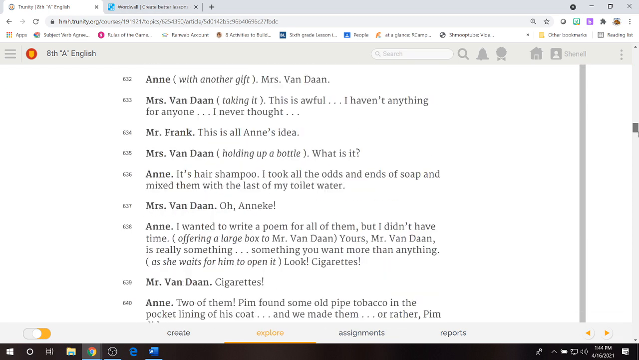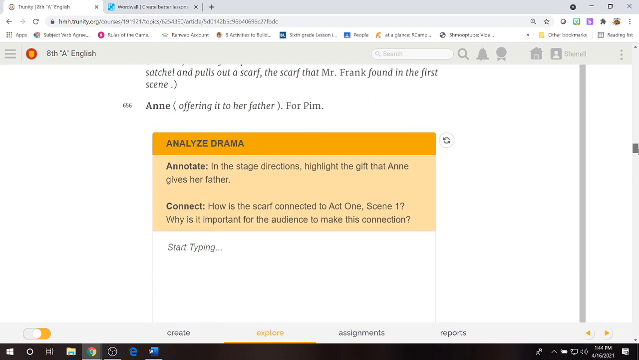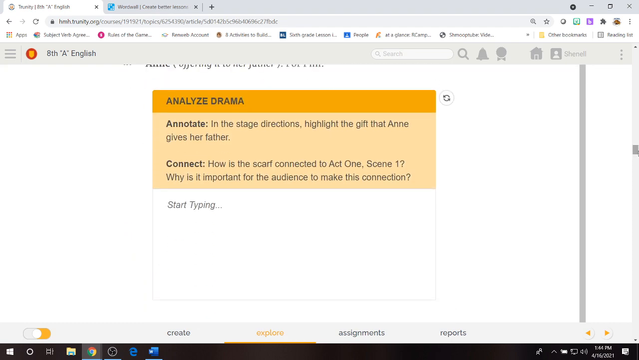Paragraph 623, all the way to paragraph 656. Analyze drama. In the stage directions, highlight the gift that Anne gives her father. Now, connect this gift. How is the scarf connected to Act 1, Scene 1, and why is it important for the audience to make this connection?